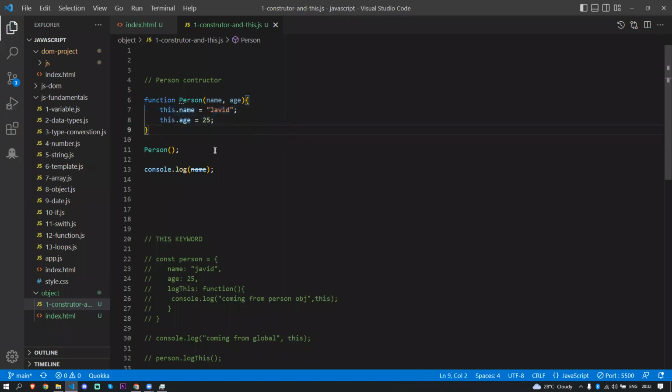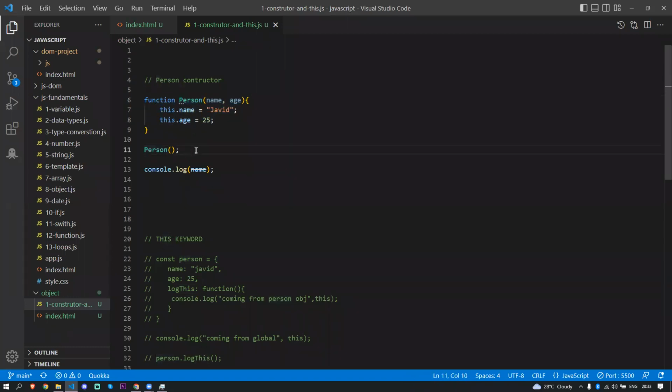Now one question should come to your mind: how can I turn this function into an object? This is the function constructor, and I want to make the function constructor into an object. Then only is this keyword going to point to the person. That is the actual logic.